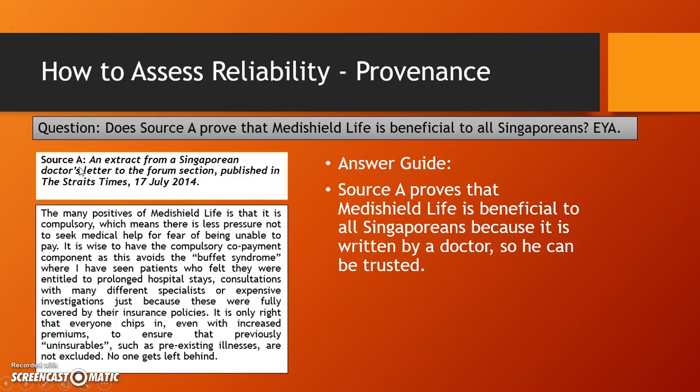So all you need to do is to say source A proves. When they say prove, it means reliable. Source A proves that MediShield Life is beneficial to all Singaporeans because it is written by a doctor, so he can be trusted. You can just say, doctors know best, therefore he can be trusted, things like that. Very, very simple. But this usually gets you 1 mark.